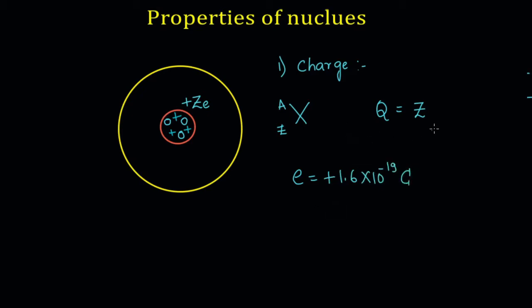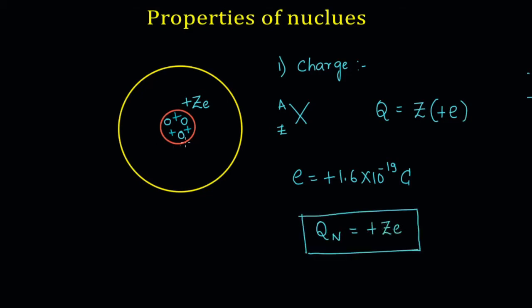Therefore, the total charge of the nucleus will be the total number of protons into the charge carried by each one of them, which is plus e. Now I can write the charge of the nucleus is plus Ze. Therefore, the nucleus has a charge of plus Ze as shown in the figure.